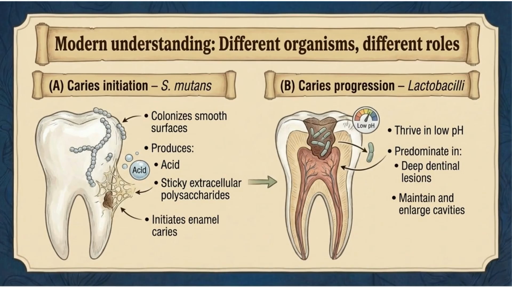Modern understanding assigns different roles to different organisms. S. mutans initiates caries by colonizing smooth surfaces, producing acid and sticky polysaccharides. Lactobacilli thrive in low pH, predominate in deep dentinal lesions, and maintain and enlarge cavities during caries progression.